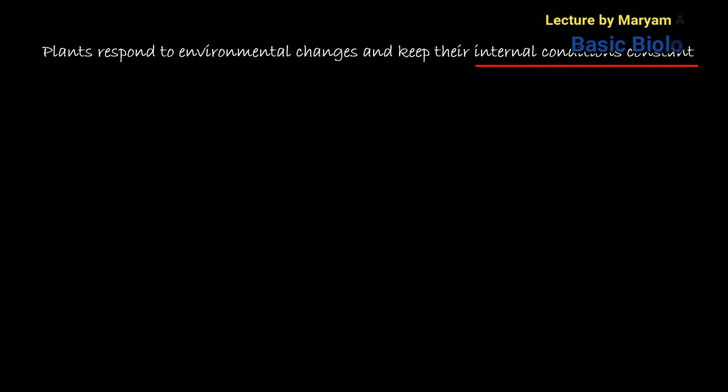so that will affect the plant body's internal conditions, the internal environment. Those changes may be in temperature, salt or water concentrations, carbon dioxide or oxygen concentrations, or nitrogenous waste material. So whenever these changes occur in the external environment, they will affect the plant body's internal environment, and as a result the plant tries to maintain its internal condition, and this condition we call